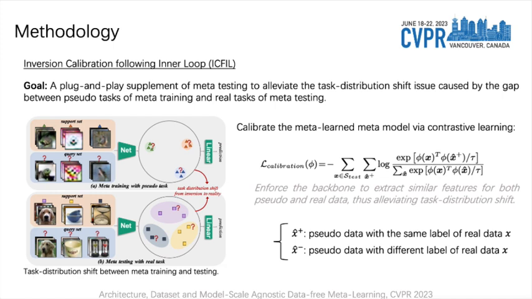During meta-testing, we propose a plug-and-play supplement to narrow the gap between meta-training and meta-testing task distributions. We enforce the backbone to extract similar features for both pseudo and real data by minimizing the contrastive loss, thus alleviating task distribution shift caused by the gap between the pseudo and real data.